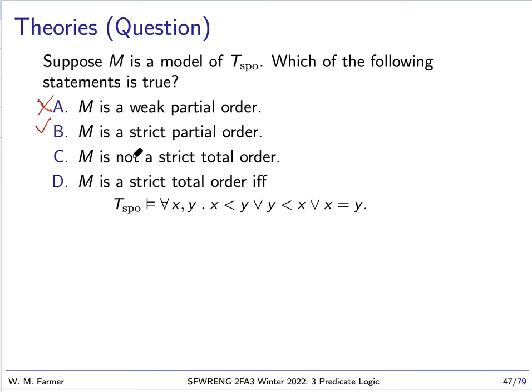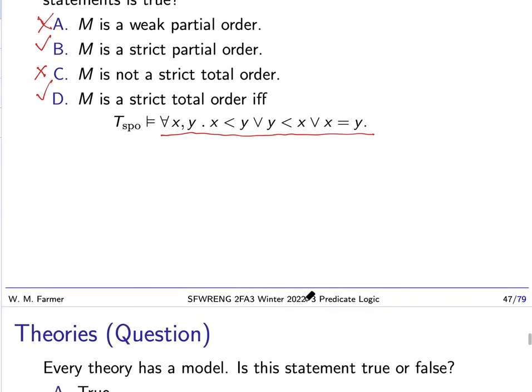It says M is not a strict total order. Well, it might be a strict total order. It may not be, but it might be. And the last is M is a strict total order if this statement, which is the trichotomy statement, is valid in T. So those are the two statements that are true.